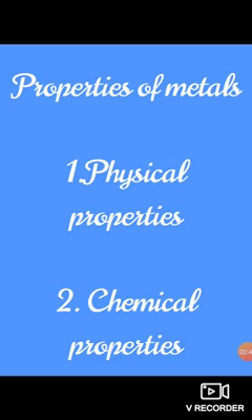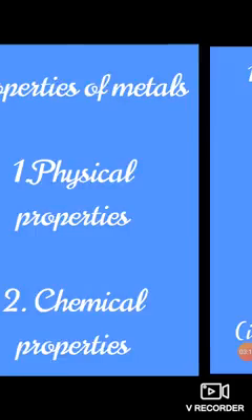And chemical properties are those that happen inside the metal but we are not able to see, like rusting, which is a chemical process. So that cannot be seen easily. And when milk is converted into curd, that is also a chemical property. Okay, so first we will discuss the physical properties of metals.